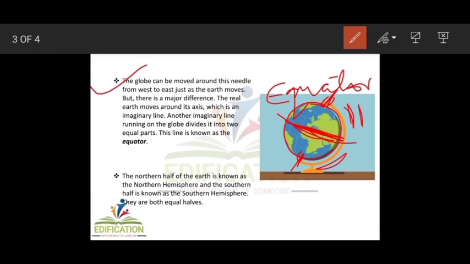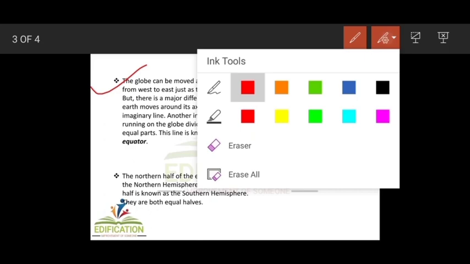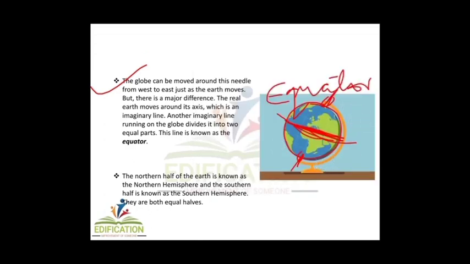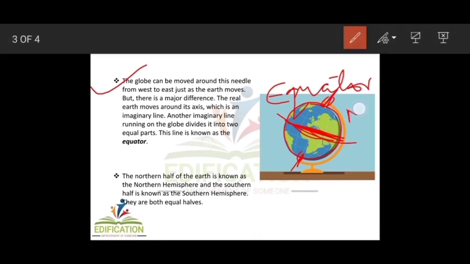The northern half, if you see here, this one is the northern half, and you may say northern hemisphere, and this is the other half. This is known as the southern hemisphere. So the northern half of the earth is known as the northern hemisphere and the southern half is known as the southern hemisphere, and they are both equal halves.